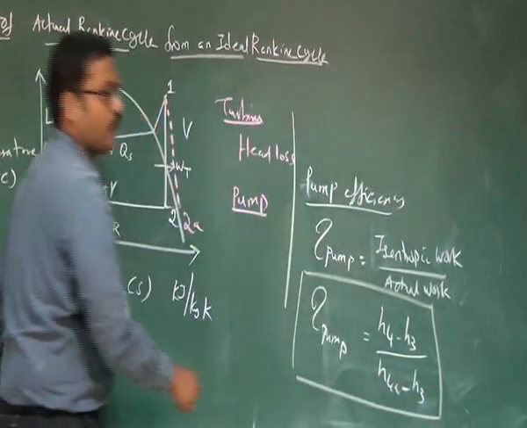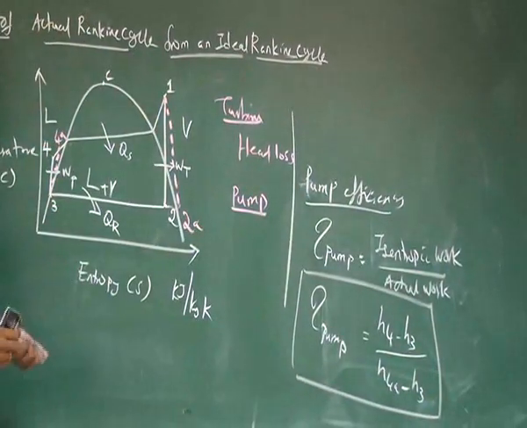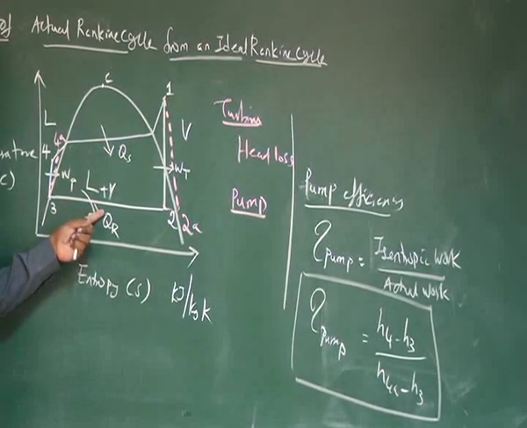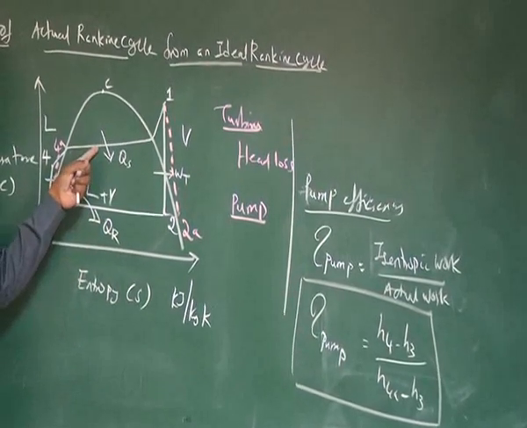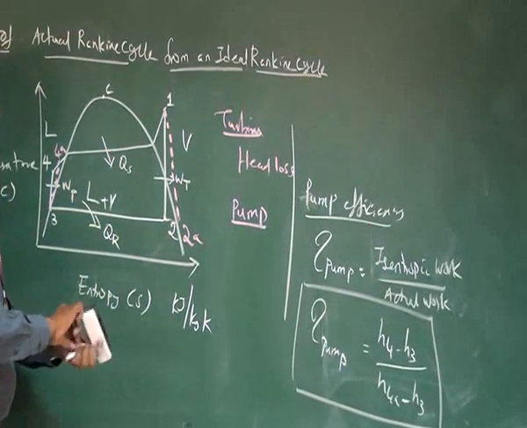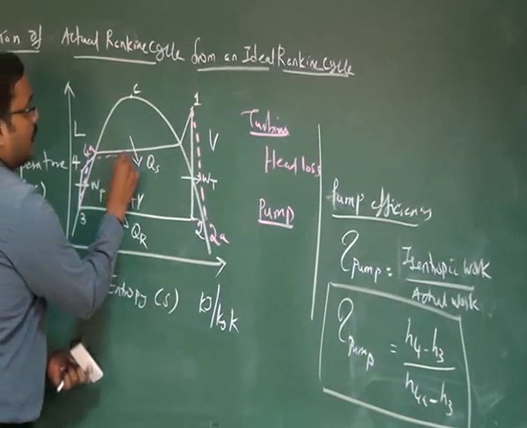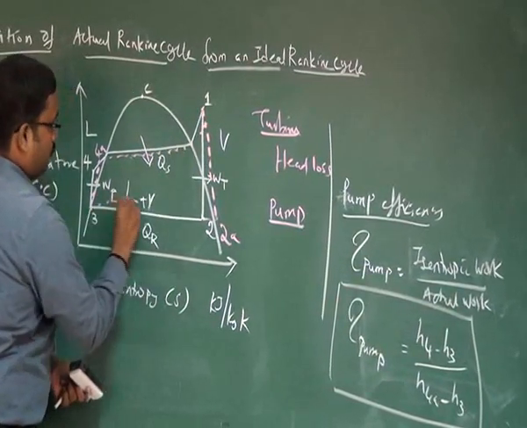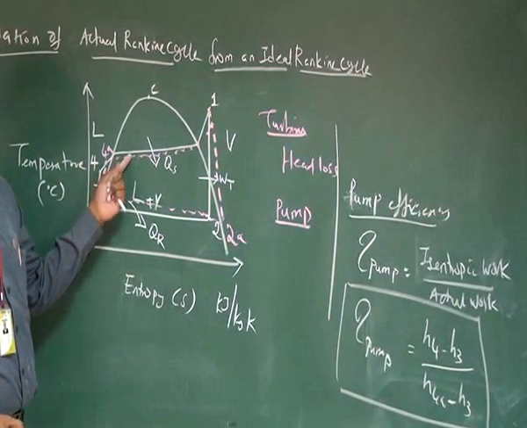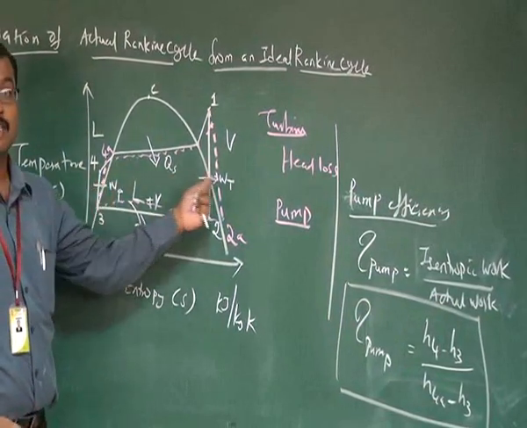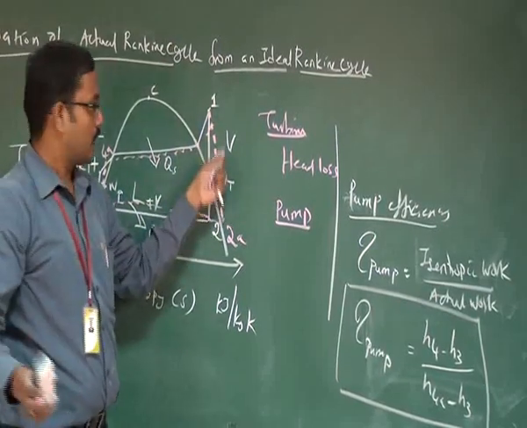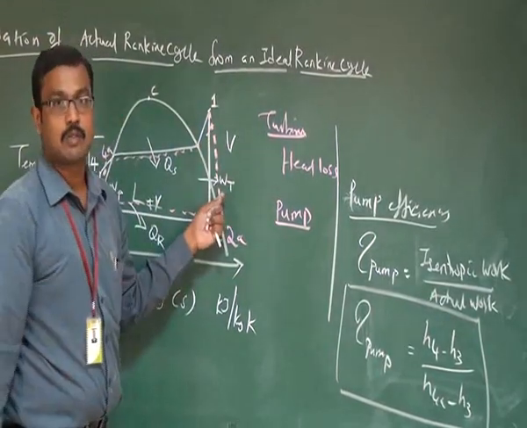Apart from these two deviations, there is also some irreversibility in the boiler tubes and condenser tubes. Because of fluid friction, pressure loss occurs in the boiler and condenser tubes. It can be represented with some dotted lines. But in thermodynamics, we are not bothered about this pressure drop. We are only concentrating on the irreversibility caused by the heat loss to the surroundings.